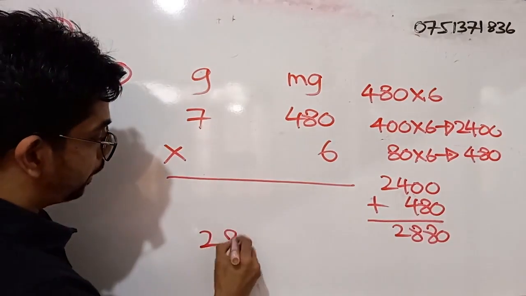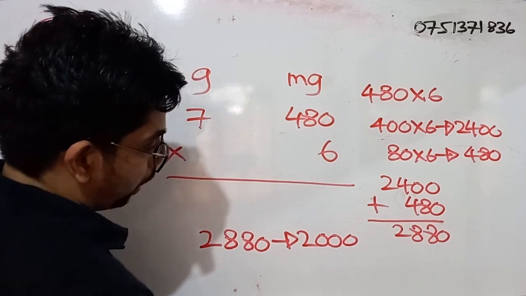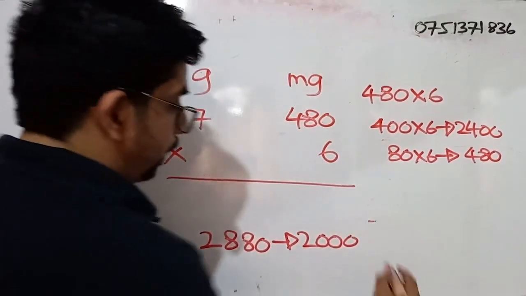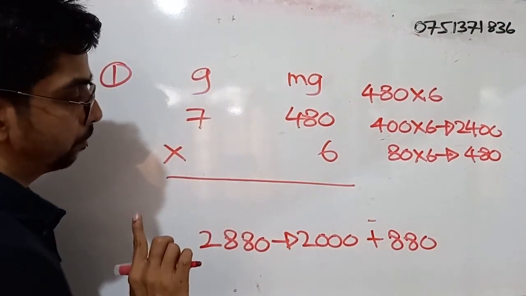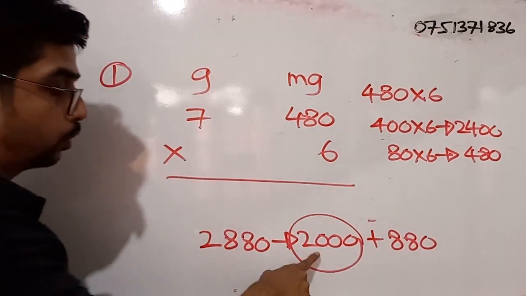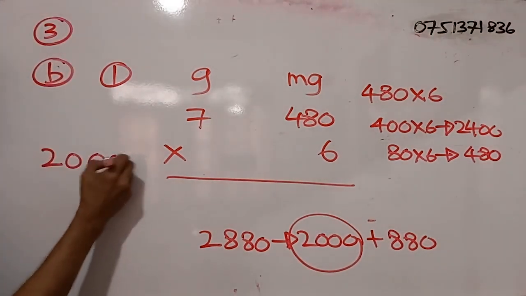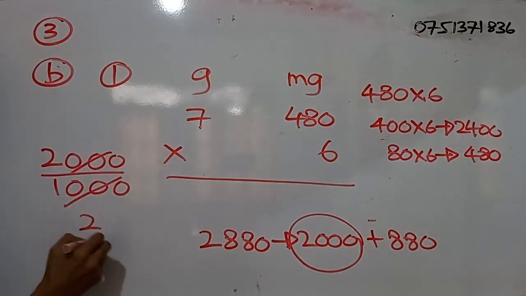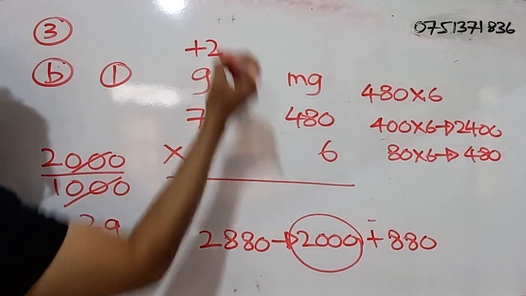So we have to break that value into what? 2000 and 880. I will just simply erase this up. So both of these are what? Milligrams. So we can convert this into what? Grams. These are 2000 milligrams, no? So what do we have to do? Take 2000 and divide it by 1000. So we get what? 2. What is this 2? Grams. Right? So we have to put it under grams.